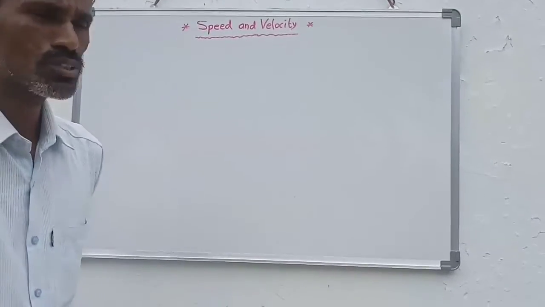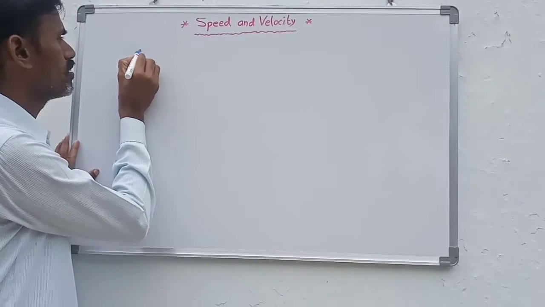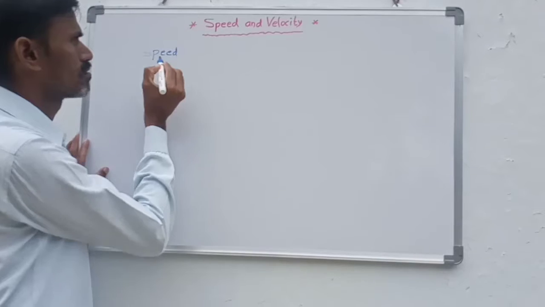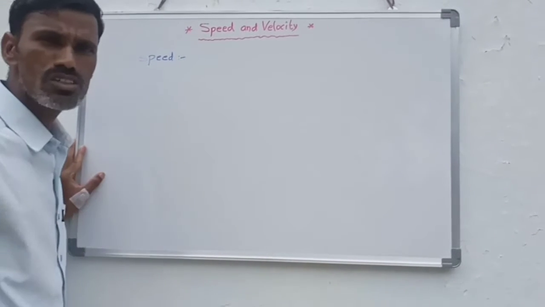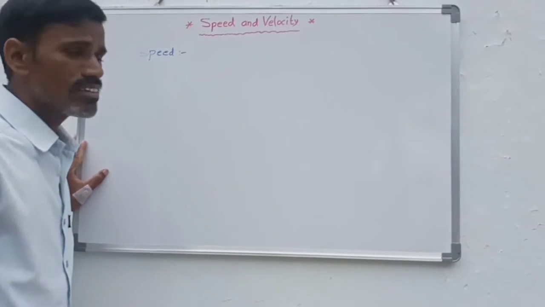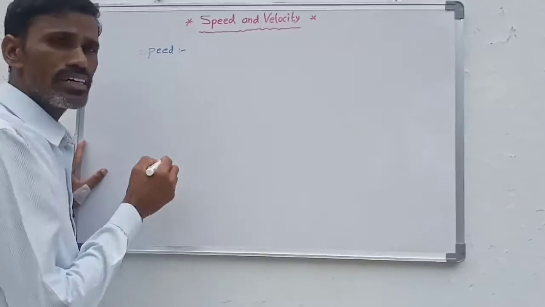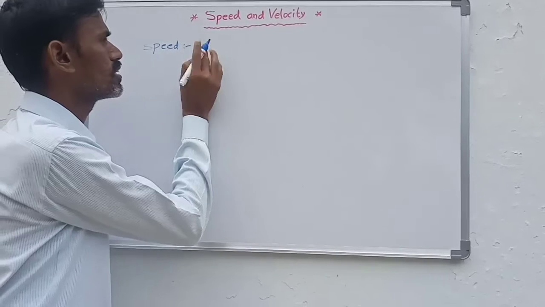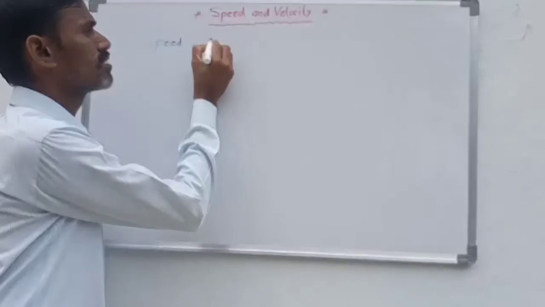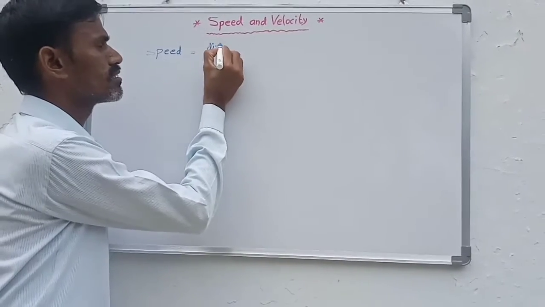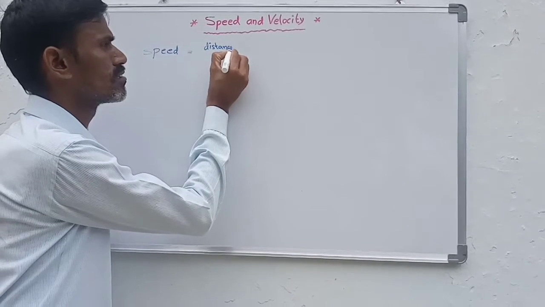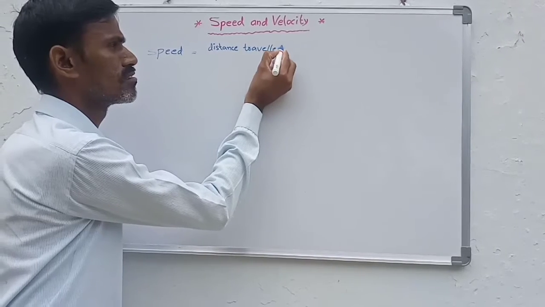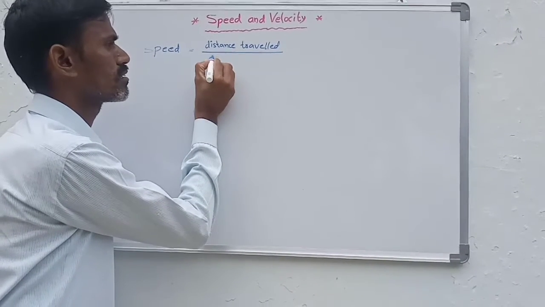First of all, we discuss speed. What is speed? Speed is the time rate of distance, that is, distance traveled by time taken.